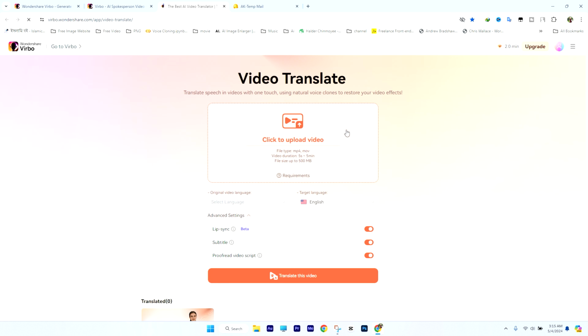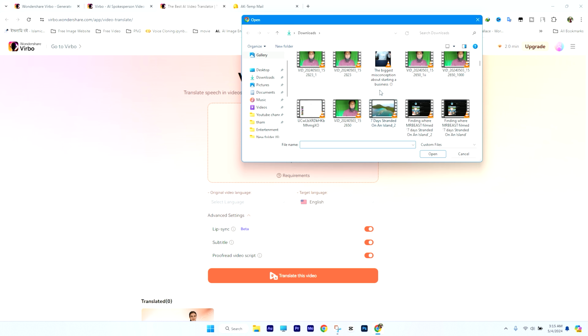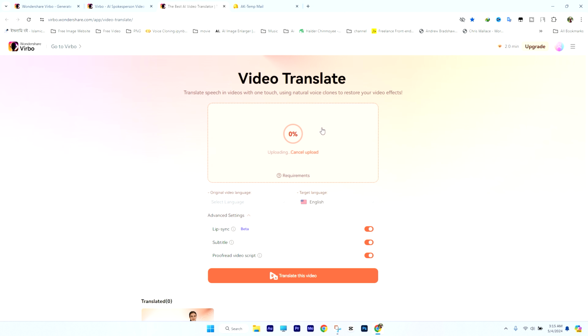Then you can see an interface like this. From here, you can upload videos. Upload the video you want to dub from here. So I am clicking here. From here, I am choosing a video of Ali Abdal. He is a YouTuber who many may know. So today, I will dub his video. It is uploading now. You can see here, it says Original Video Language. From here, you select the language in which your video is made.